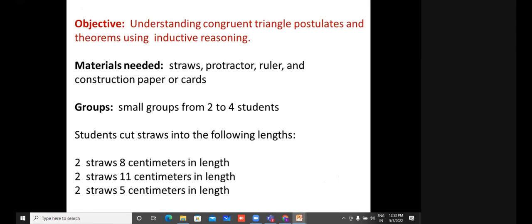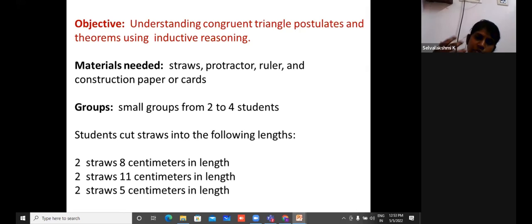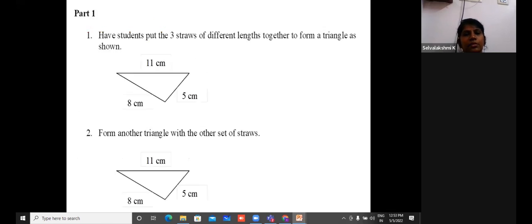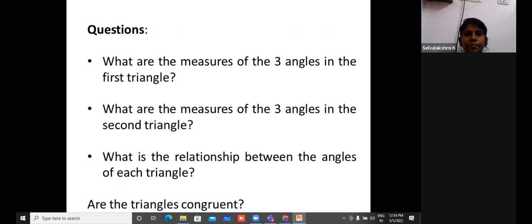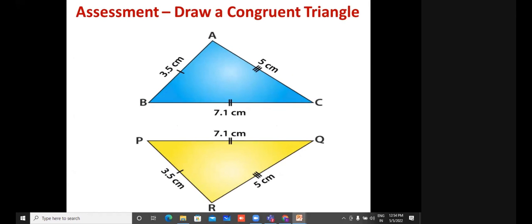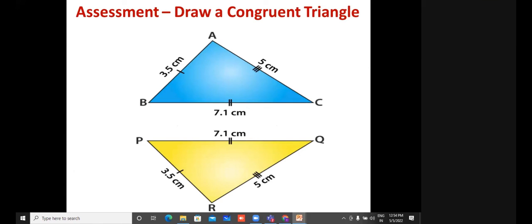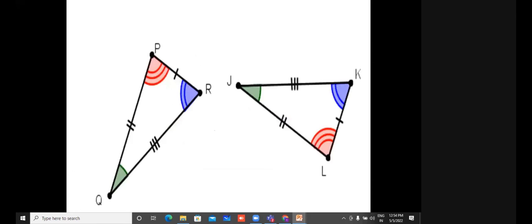Okay, now I'll introduce an activity for the students. If I introduce this activity, I'll make the students involved in the process of understanding. That will give a very clear picture of the concept of congruency. Now I'll give this as an assignment for them in order to construct a triangle. Not construction, okay.